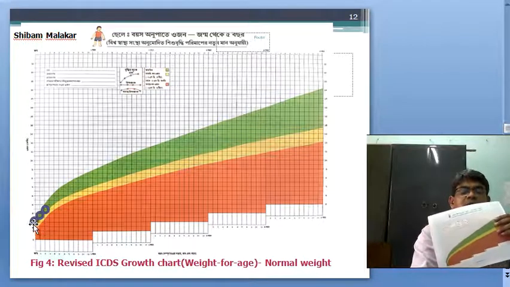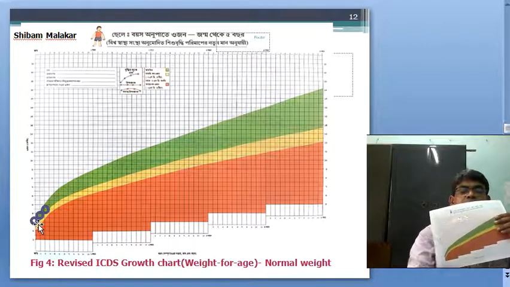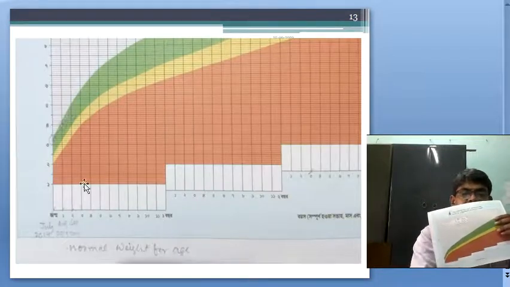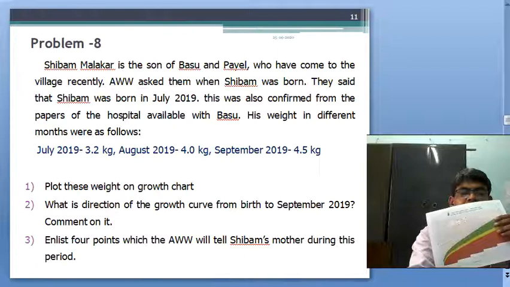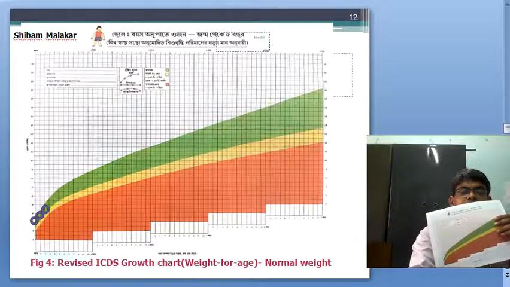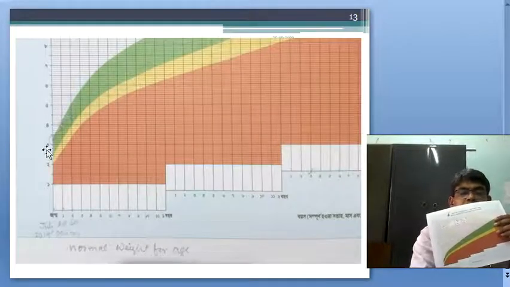And plot the first dot like this: July, August, September. First July is 3.2, then 4, and 4.5. This is 3.2, this is 4, and this is 4.5, and this curve is upward.